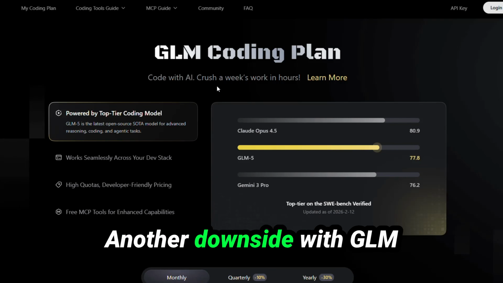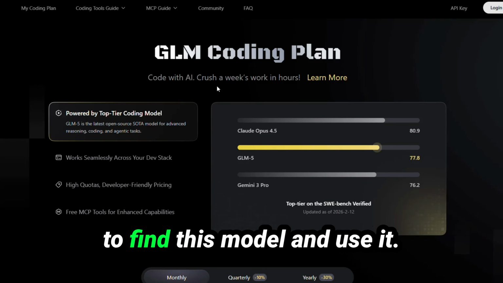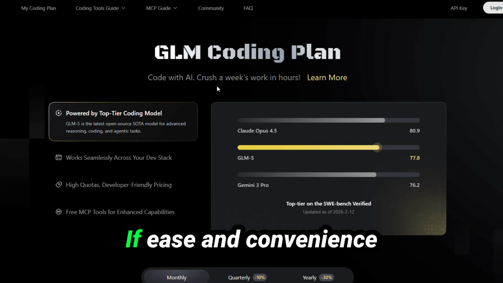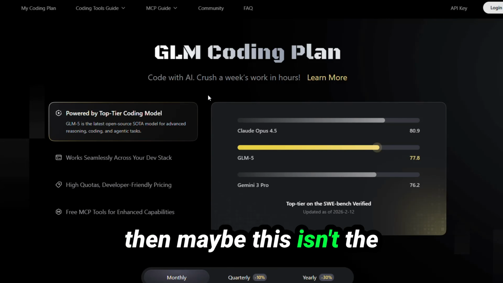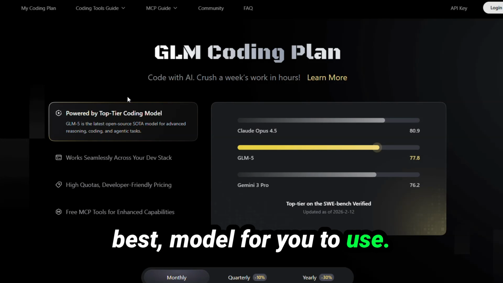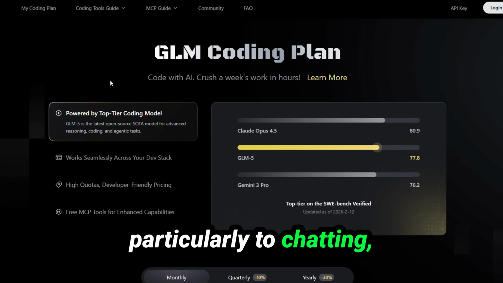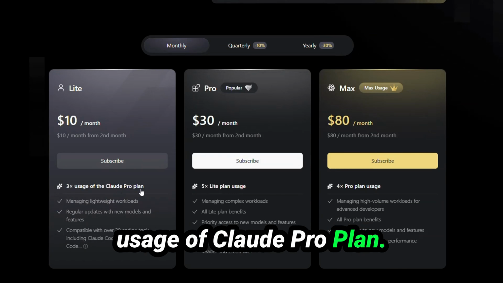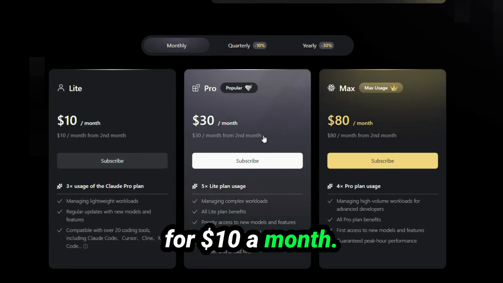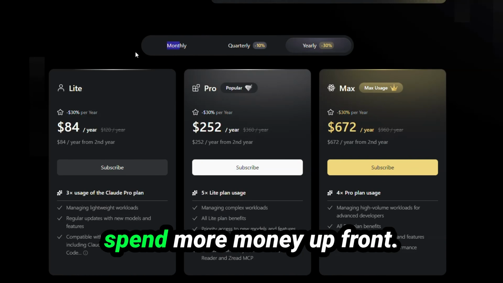Another downside with GLM-5 is that it's a little bit harder for non-tech people to find this model and use it. If ease and convenience are high priorities for you, then maybe this isn't the best model for you to use. This is a coding plan, so it may not equate particularly to chatting, but monthly it's 3 times the usage of the Claude Pro plan. That's pretty good for $10 a month. You can pay quarterly and yearly as well, and I guess get a discount, but of course you're going to spend more money up front.